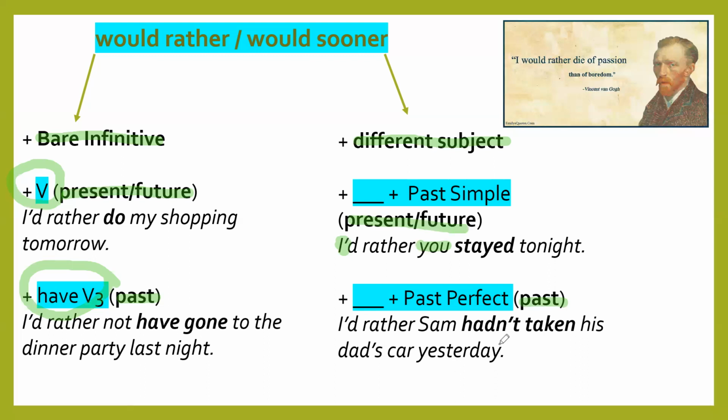So after would rather, we can use either infinitive or the whole sentence. If we use infinitive, it's bare infinitive, and it's simple infinitive about present, and perfect infinitive about past, like conditional 2 and conditional 3. Or we can use a new sentence with a different subject, and in this case we use past about present and past perfect about past. The main idea is unreal past.